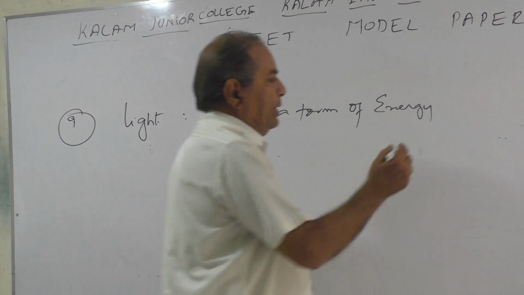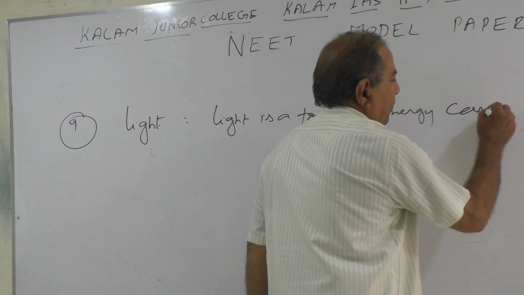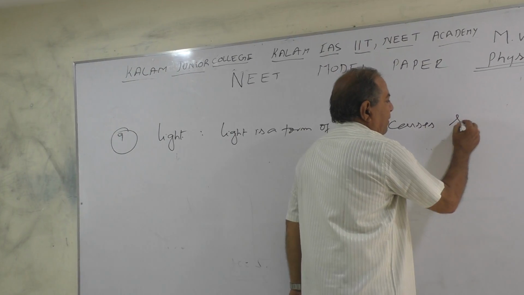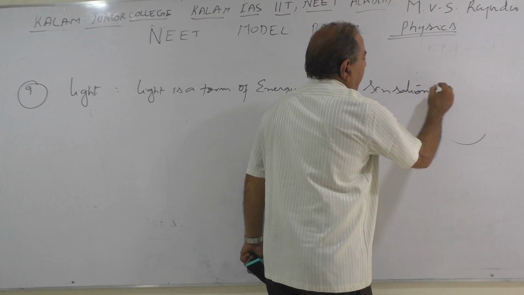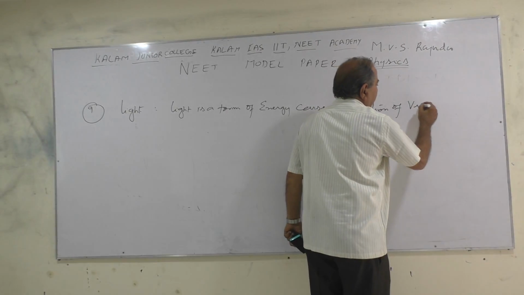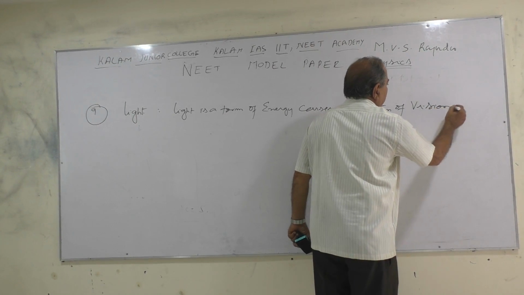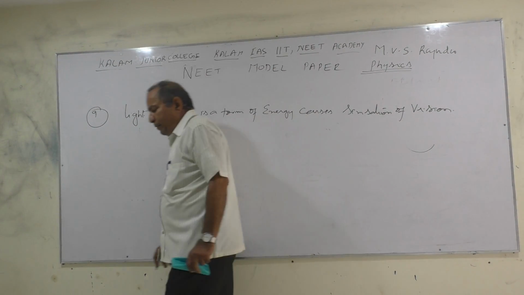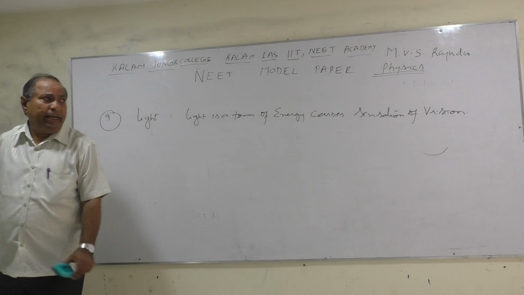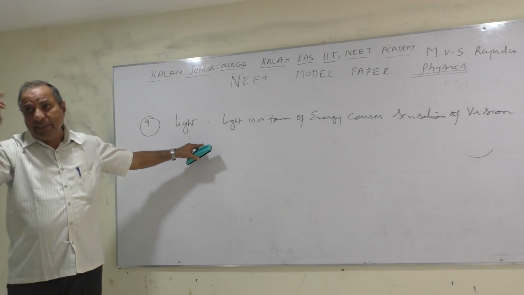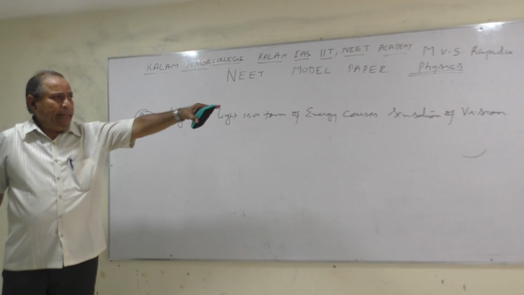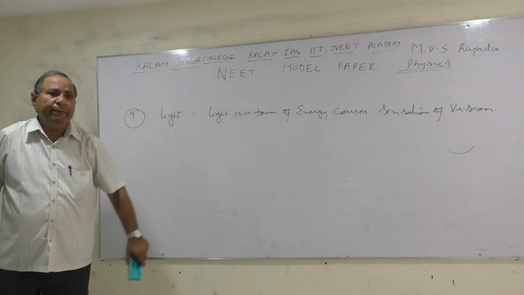Light is a form of energy that causes the sensation of vision. That means it is the energy that gives us vision. We can see what is there in front of us, that is vision.